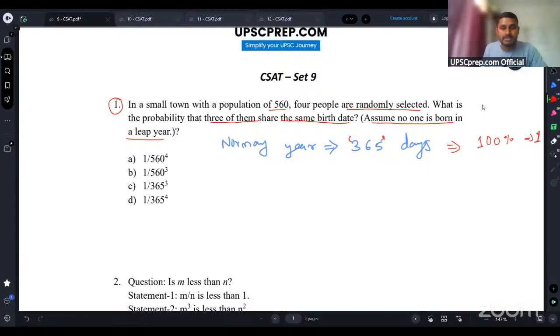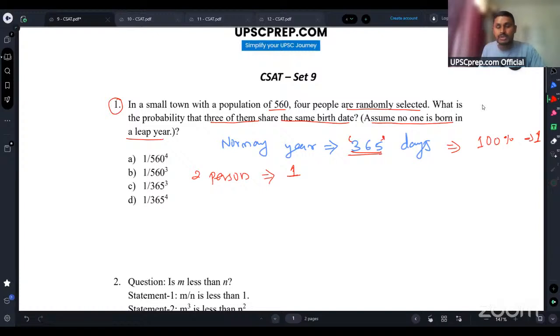But if I add one more person, let's say there are two persons now, and I want both of them to have the same birth date out of these 365 days. The first person will have one date, right? The second person has to have the same date.